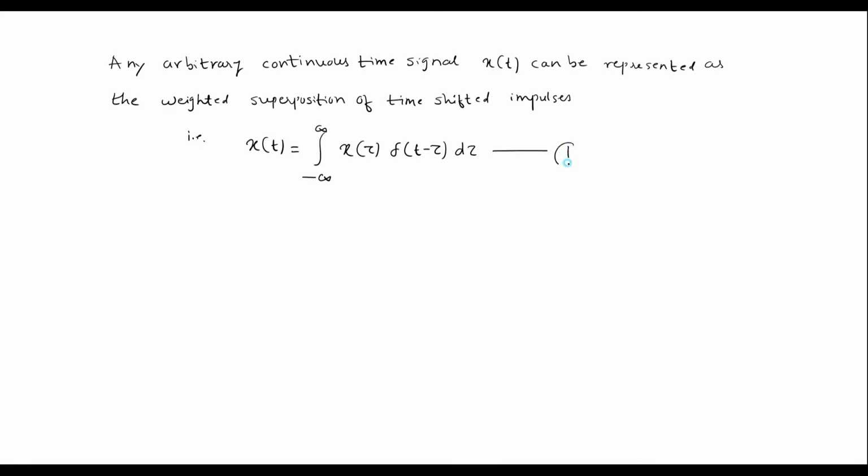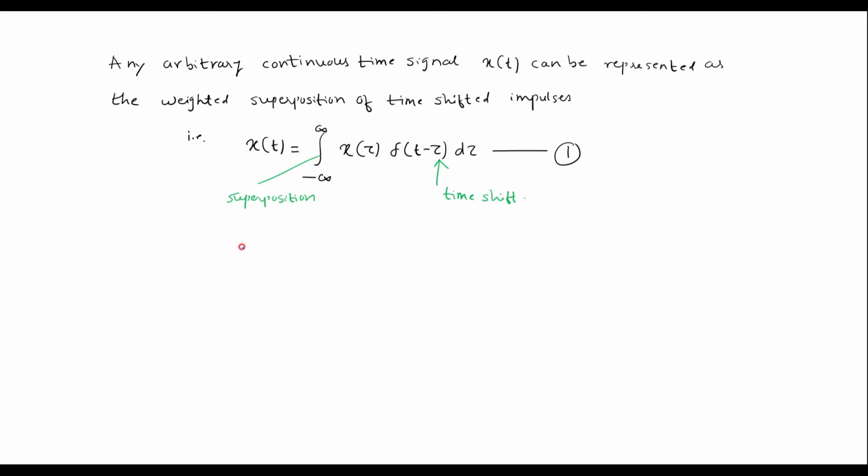We'll call it equation number 1. In this equation, the integration indicates superposition and tau indicates time shift in case of continuous time signals.